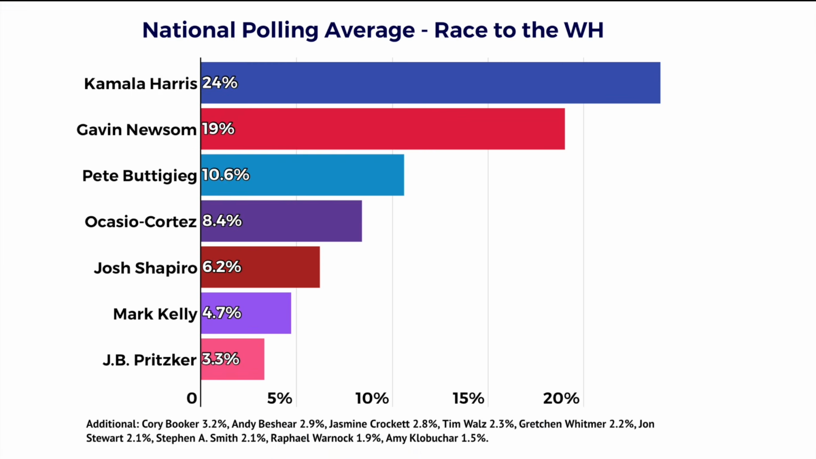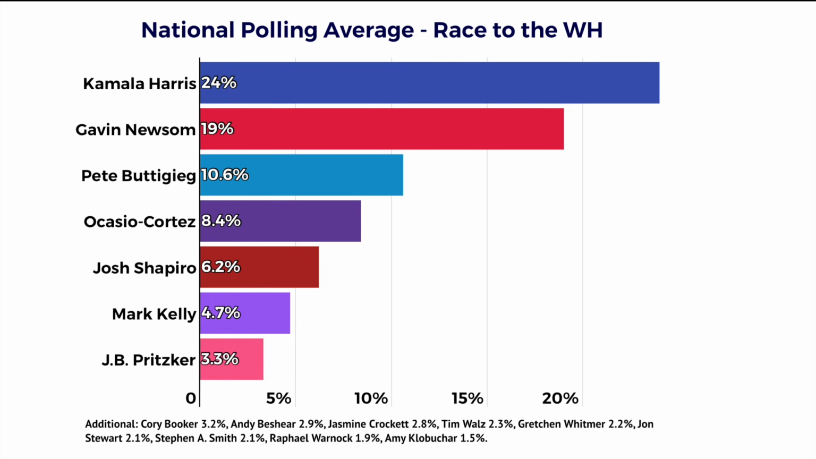As for the polling that I have to show you right now, in the Race to the White House national average for the Democratic primary, Gavin Newsome's in second place at 19 points. AOC is in fourth place at 8.4%. So nationally, Gavin Newsome has a lead over Alexandria Ocasio-Cortez right now of right around 11 points or so starting out in this race. Obviously, in a head-to-head matchup, it'll be different numbers, but so far, Newsome's in second, AOC is in fourth nationally.